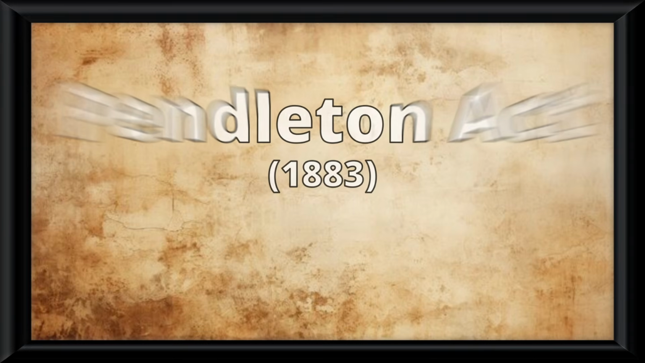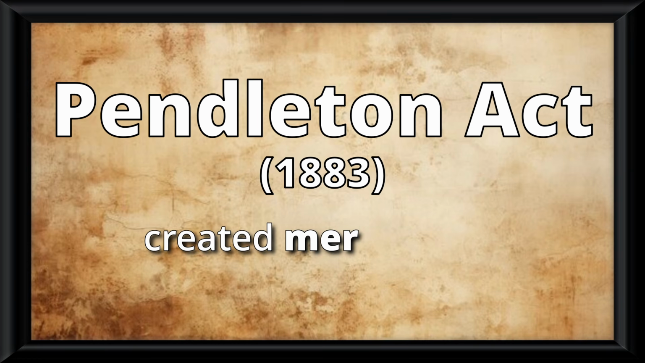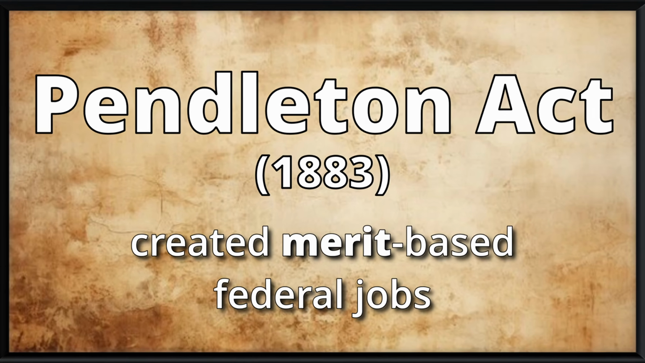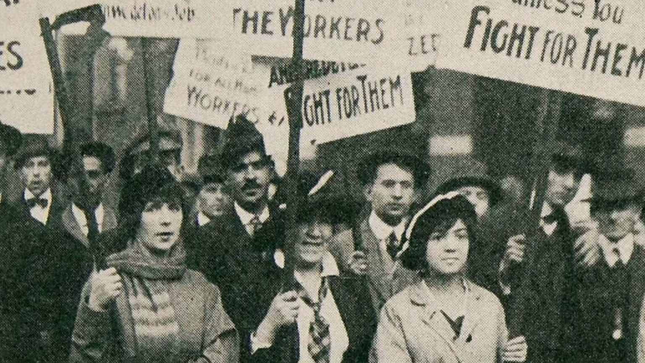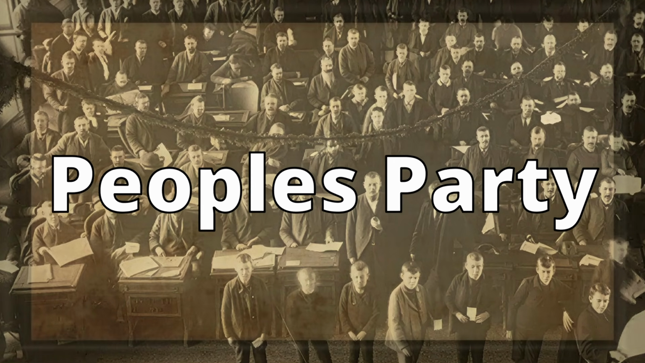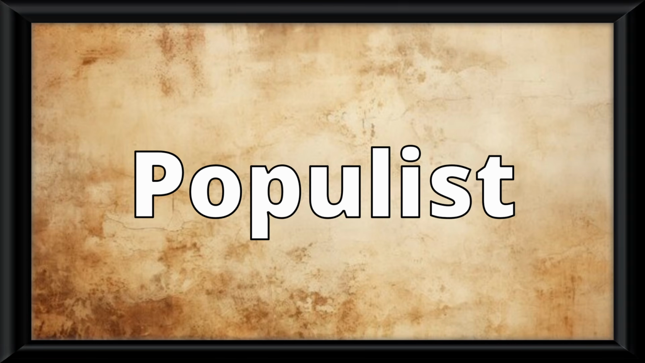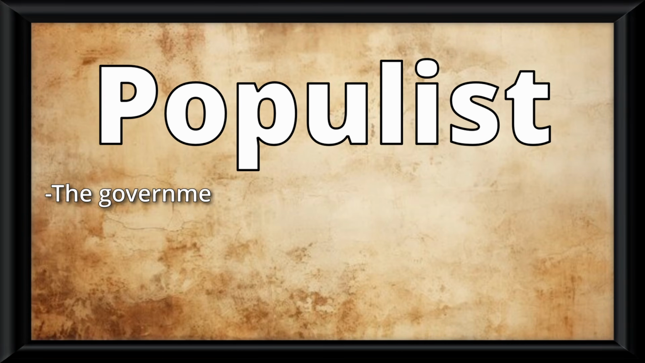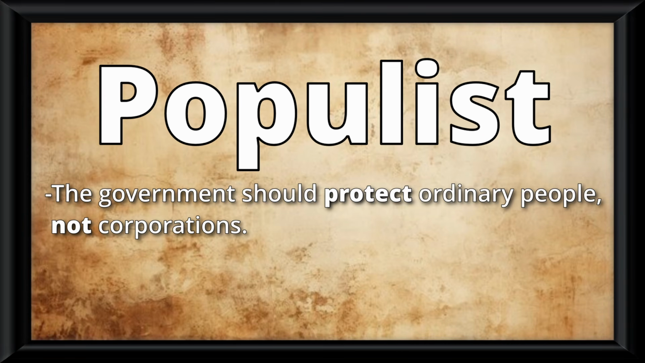The Pendleton Civil Service Act tried to fix this by creating merit-based federal jobs. But even with this, distrust in government still stayed high. And this is where some agrarian activists will form the People's Party, or rather better known as the populist movement. Pretty much this movement will argue that the government should protect ordinary people, not corporations.